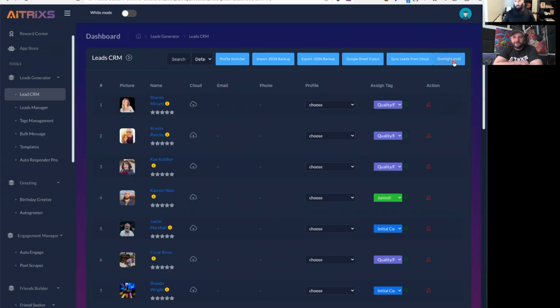So boom, go High Level. I can sync that information straight over. If I import their email, phone, etc., I can shoot them over to my High Level and trigger all those automations automatically. It's super powerful when you integrate these together. Yeah, extremely powerful.